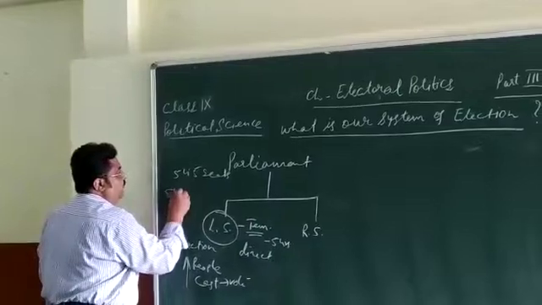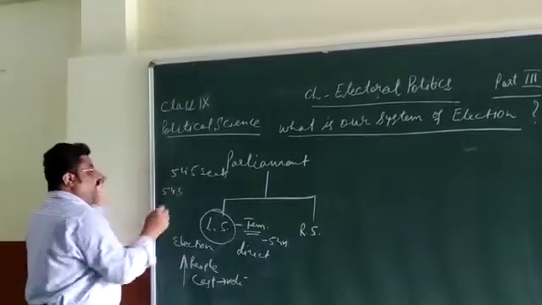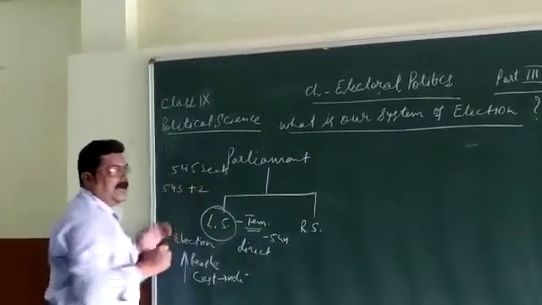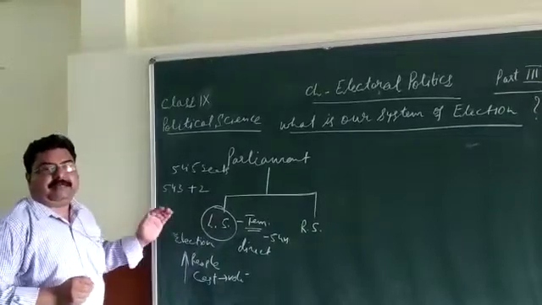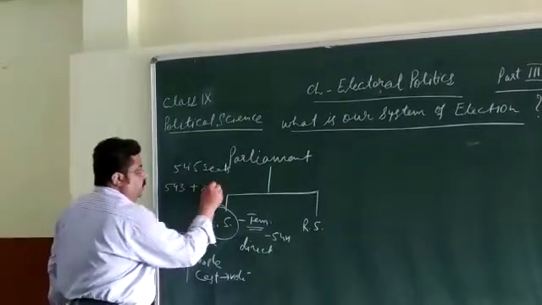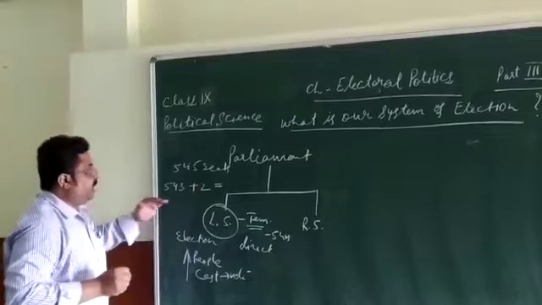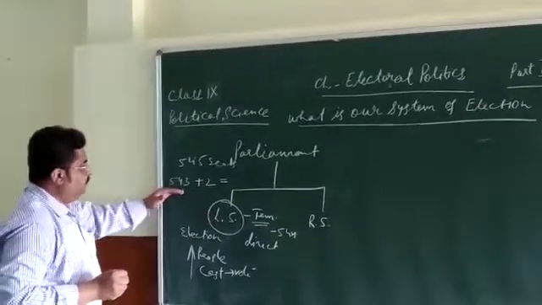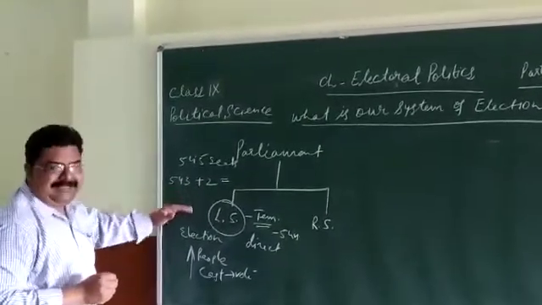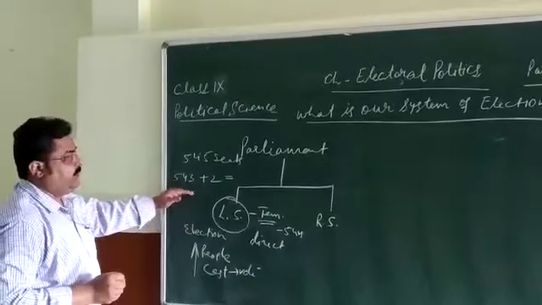For 543, election is conducted and 2 members are nominated by the Honorable President of India in this house. So this way the strength of this house becomes 545. For 543 seats or members, election is conducted.